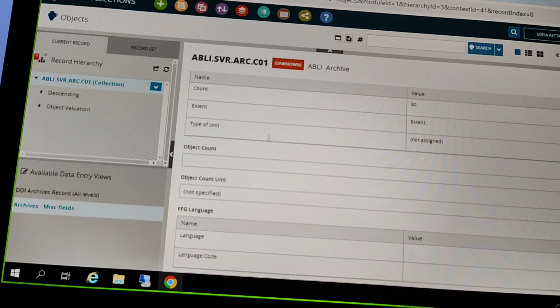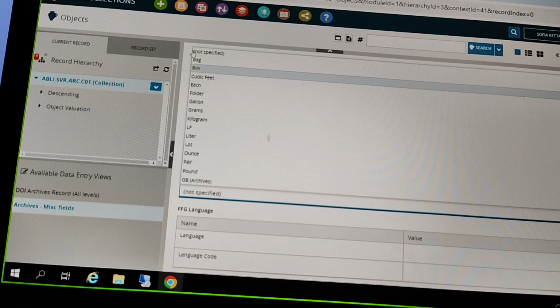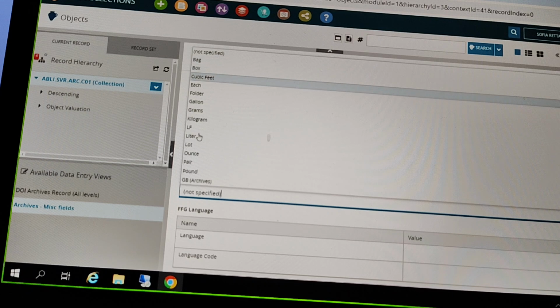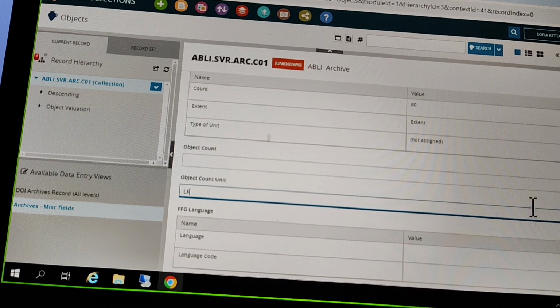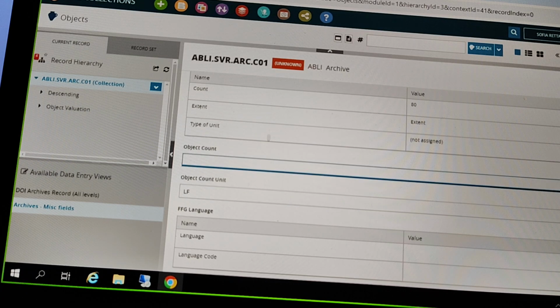Object count and object count unit. We've seen these fields before in our object level records, right? We can put in boxes, cubic feet, linear feet here. So again, maybe a little repetitive with some of the other things that we were entering, but it could be helpful to have multiple places to put this type of information.